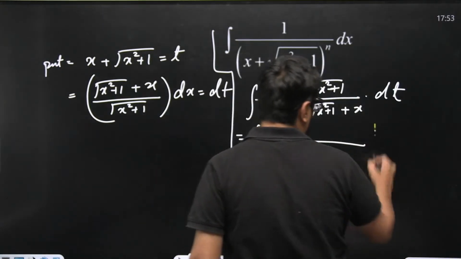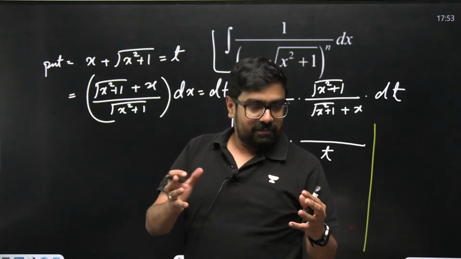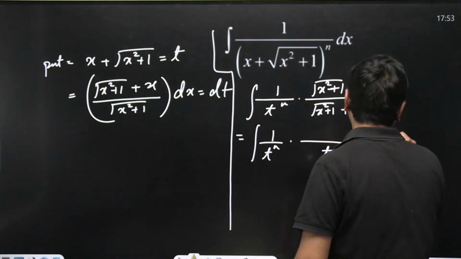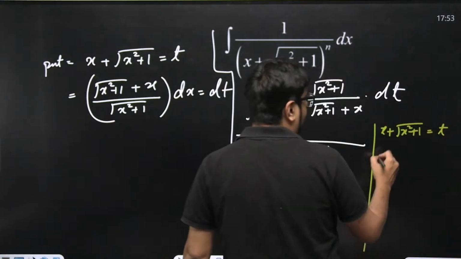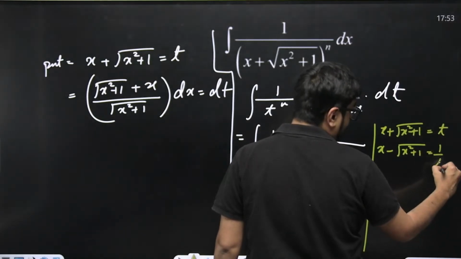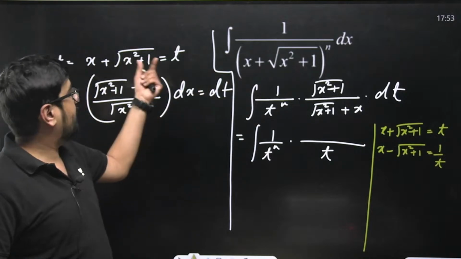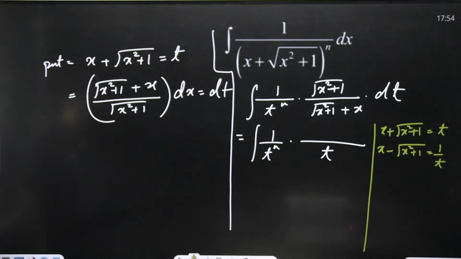What about this? So here you use one concept: surds and their reciprocals are generally related. So if your x plus root of x square plus 1 is equal to t, definitely your x minus root of x square plus 1 will be equal to 1 by t. Correct or not? Or change it, take root of x square plus 1 minus x and root of x square plus 1 plus x, as you wish. Check it out. Think of it.